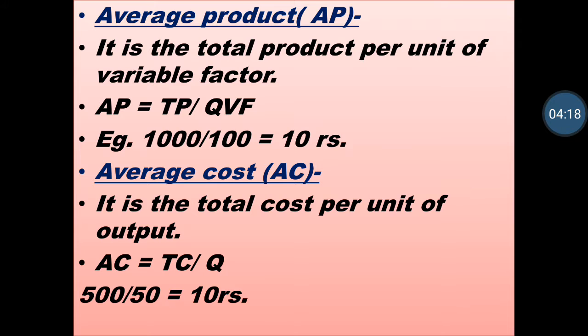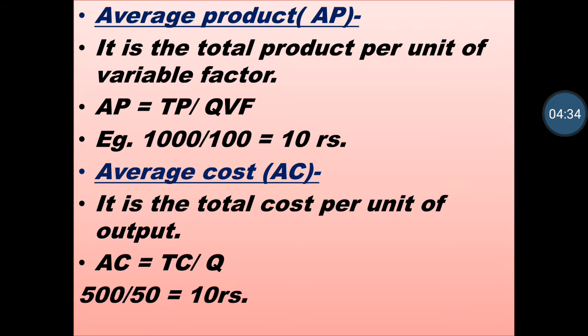See, AP means the value of per product. Next is AC. AC means the total cost per unit of output. It means that the cost of per unit is known as AC.